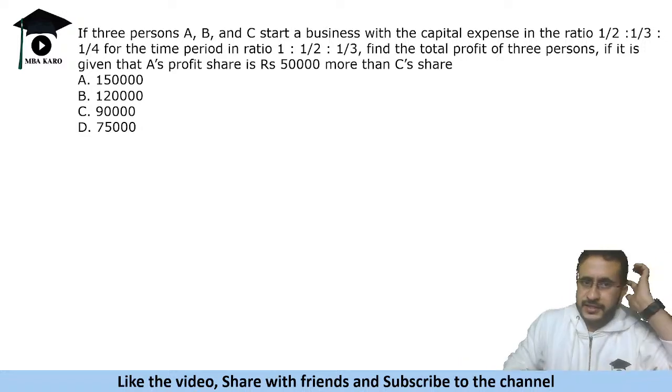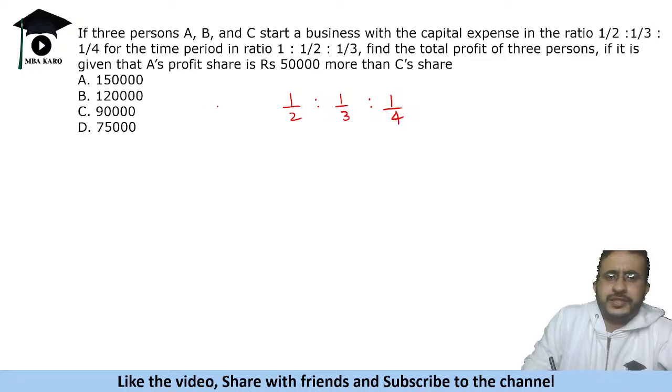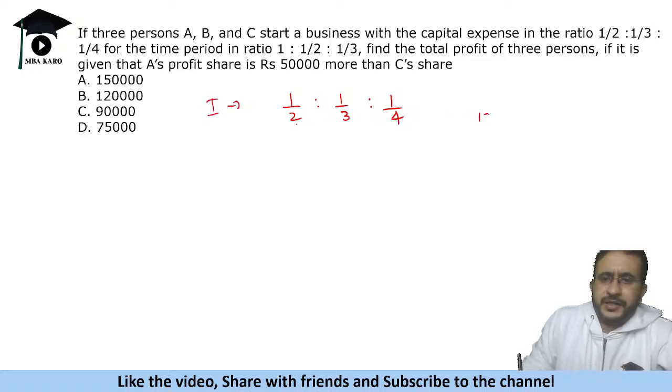All right, so let's see this question. Simple question, just the conversion of ratios to proper numbers. 1:2, 1:3, 1:4. Right. So this is the investment. Now we can make the denominator 12. Okay, so LCM is 12. So multiplying by 6, it becomes 6 by 12, 4 by 12, and 3 by 12.